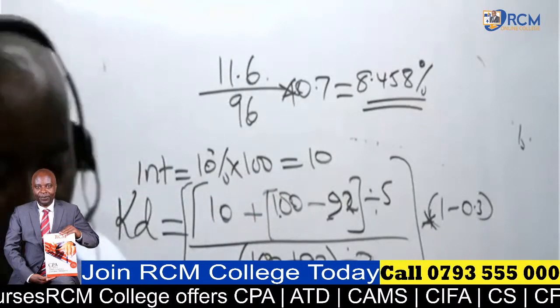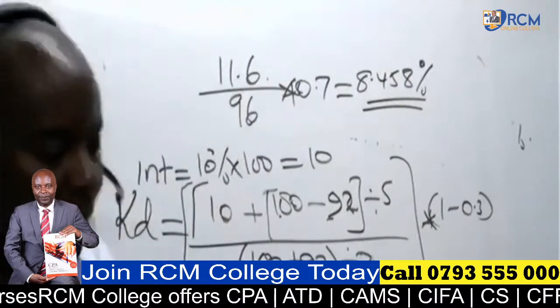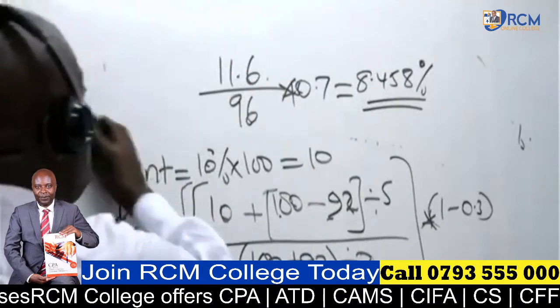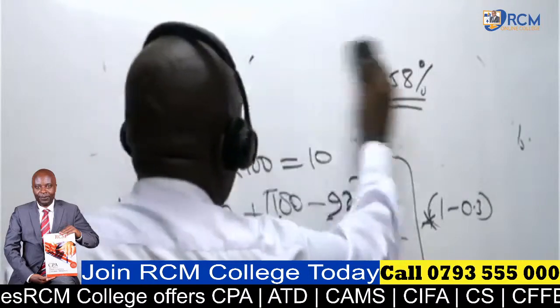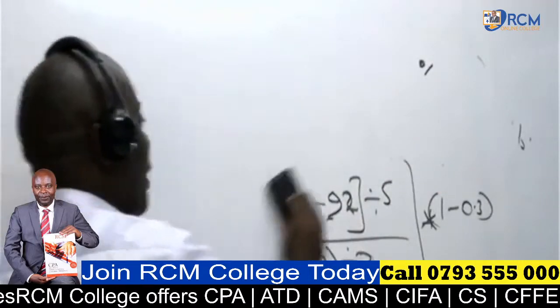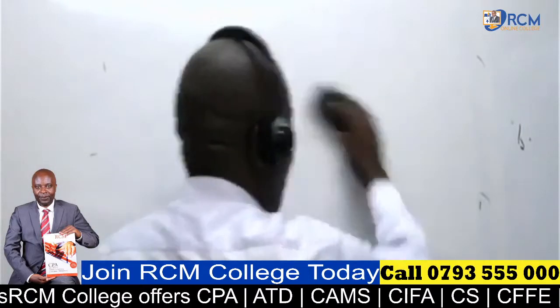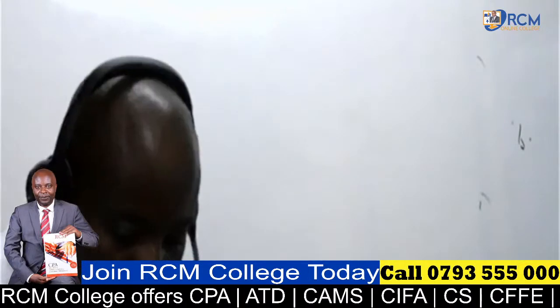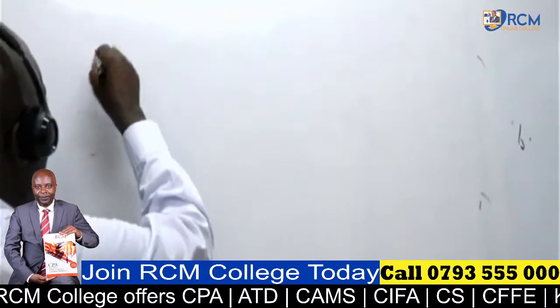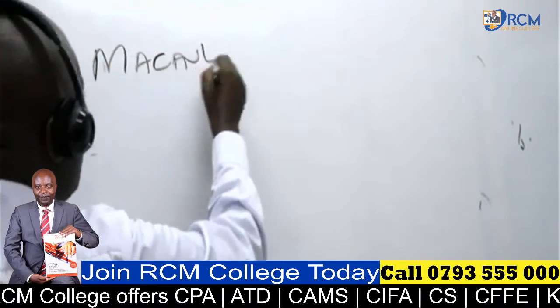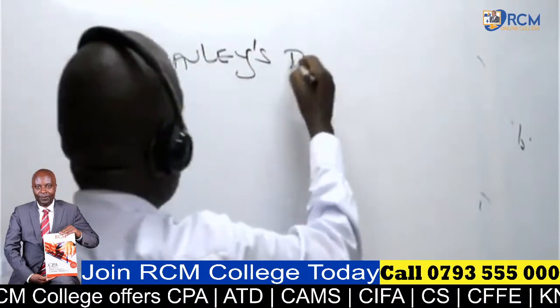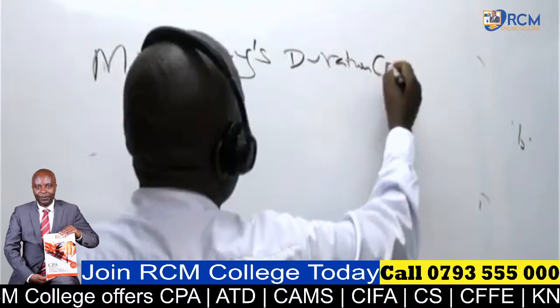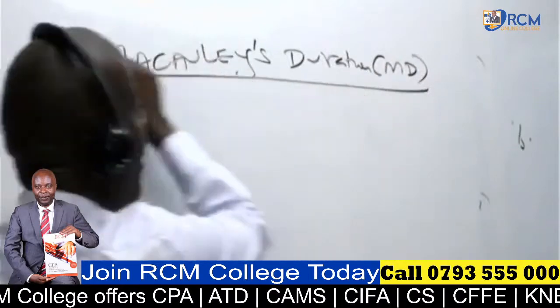So this formula is okay. Then, ladies and gentlemen, from there, I will be able to go ahead and show you guys how we get the Macaulay's duration. Macaulay's duration is the easiest. It is the Mr. MD himself.